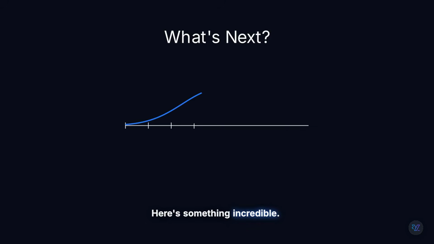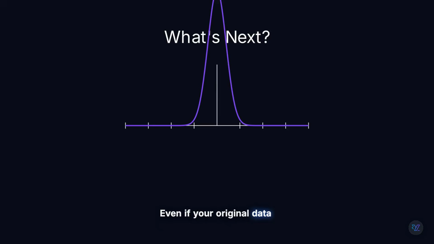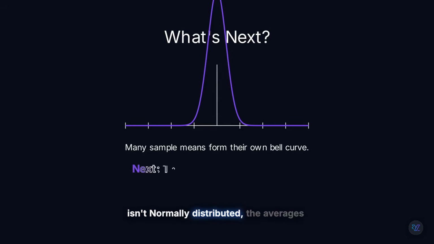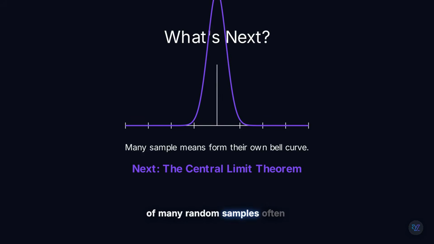Here's something incredible. Even if your original data isn't normally distributed, the averages of many random samples often are. This surprising result is called the central limit theorem, one of the most important ideas in all of statistics and machine learning. We'll uncover it next time.